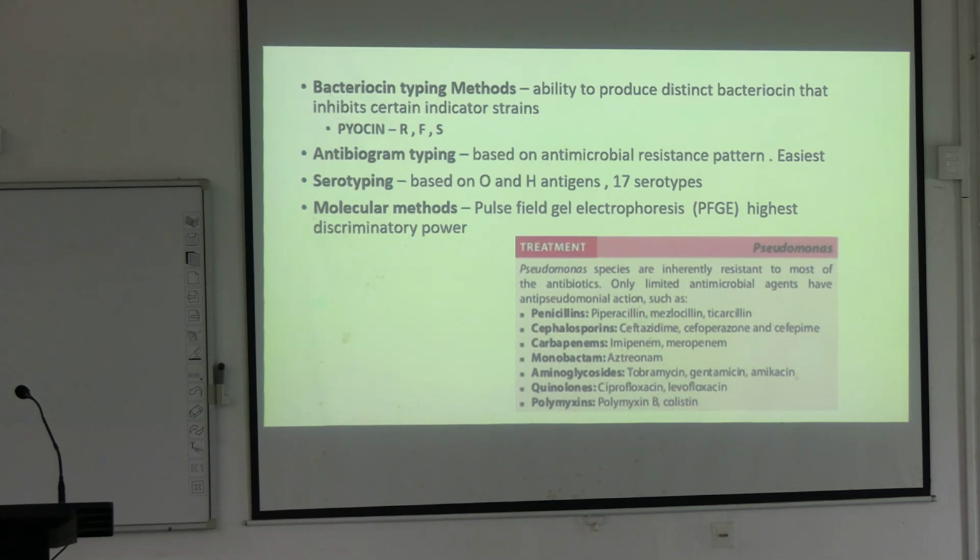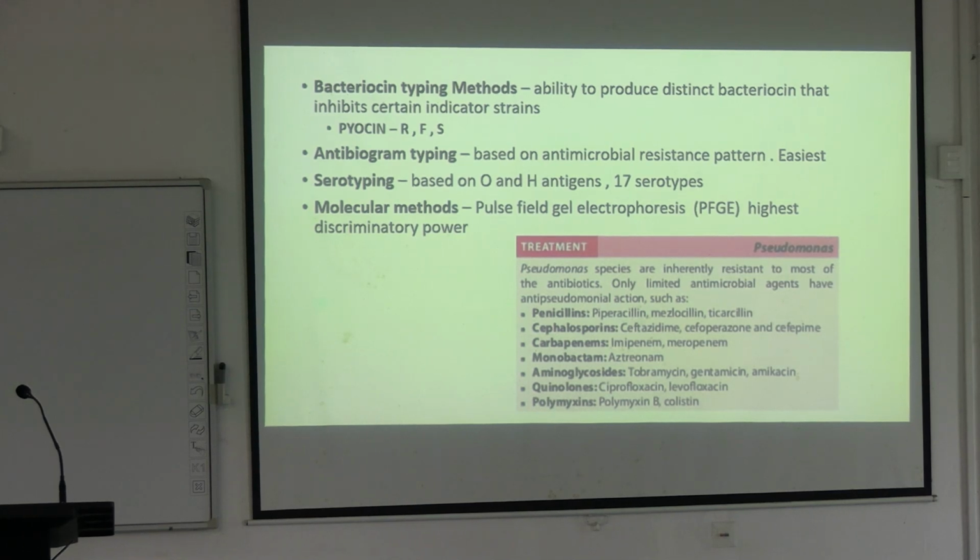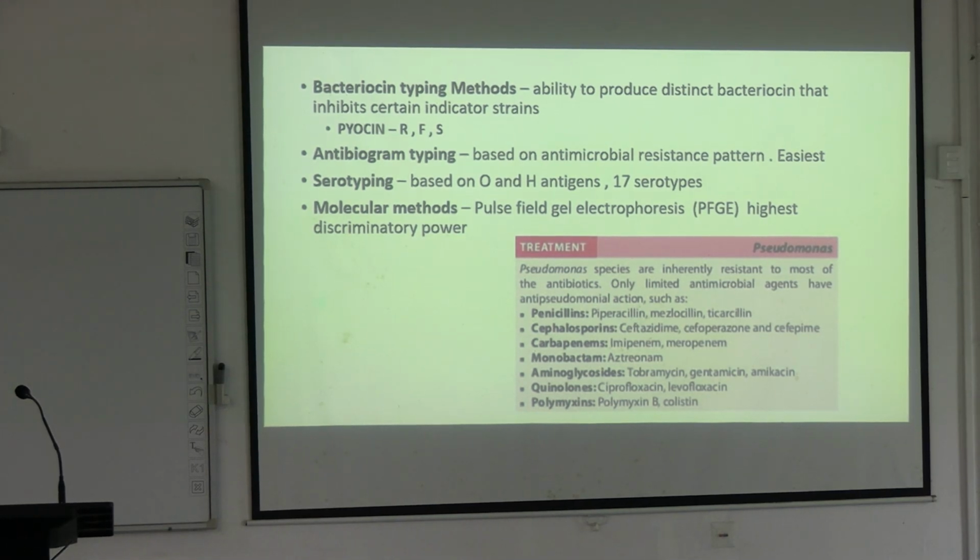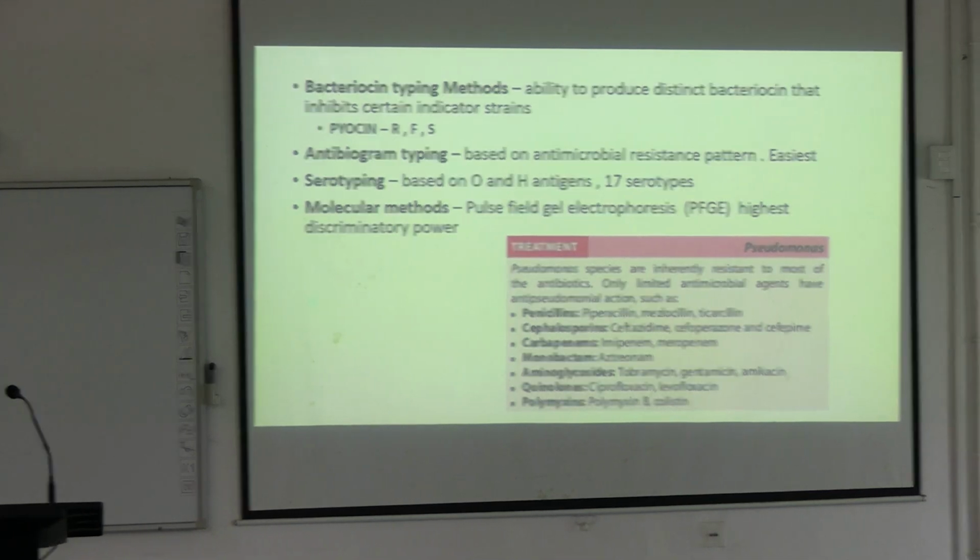If 5 Pseudomonas come from one ward within a week, and if they have different bio patterns, we cannot call it an outbreak, because outbreak means that one organism has to spread the infection to another patient, which is abnormal to the time frame and to the place. So if you have 5 different Pseudomonas with 5 different bio patterns infecting 5 different patients, you cannot call it an outbreak. It has to be from one patient spreading to another patient.